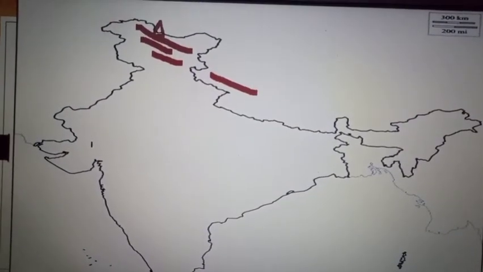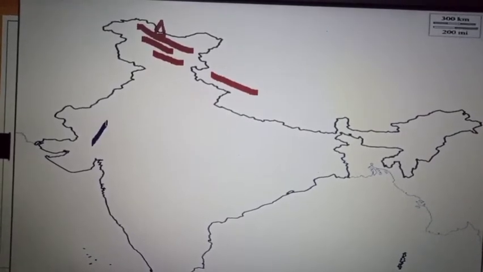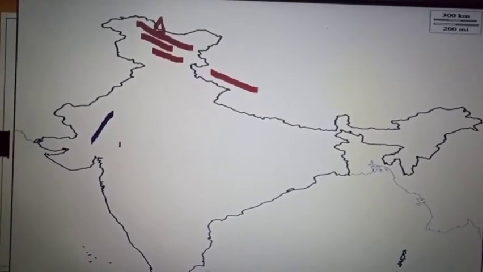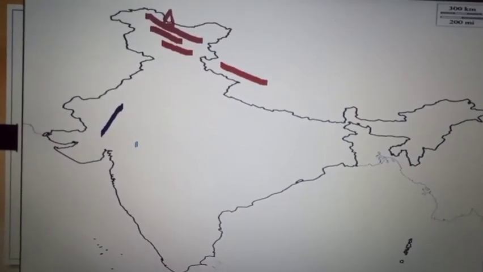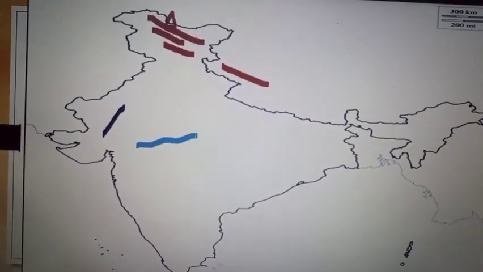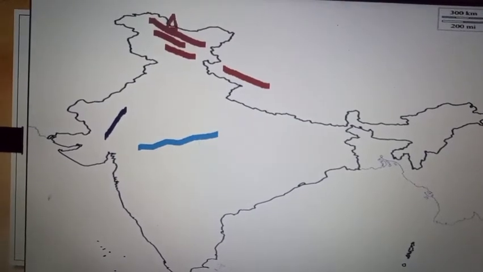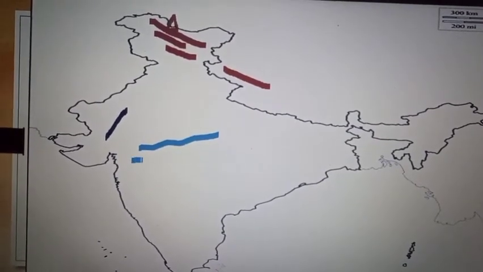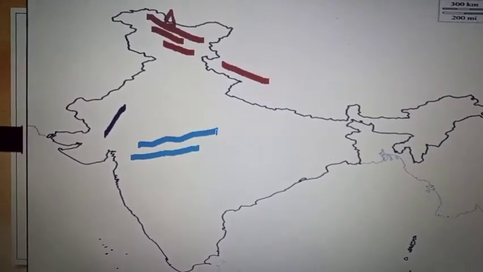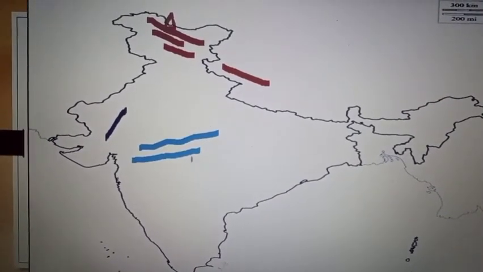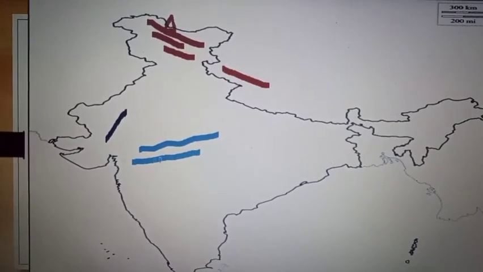In Rajasthan, the range is called the Aravalli Ranges. Vindhya Ranges, and then Satpura Ranges. Vindhya Ranges, its origin for river Narmada, and then Satpura Ranges, it's the origin of river Tapti.